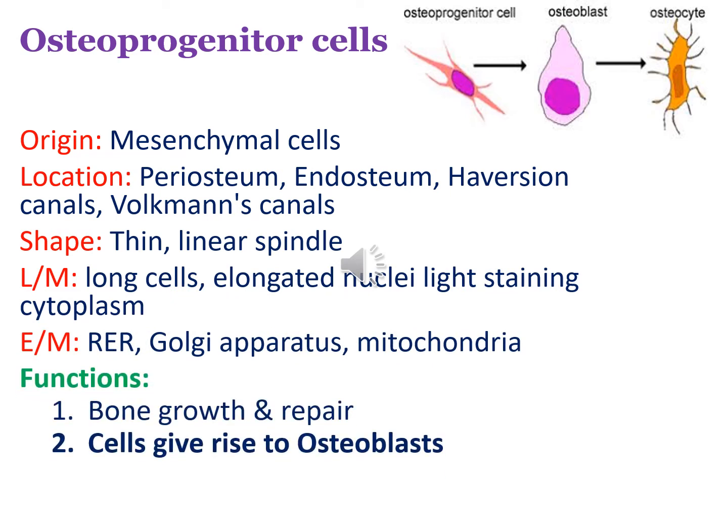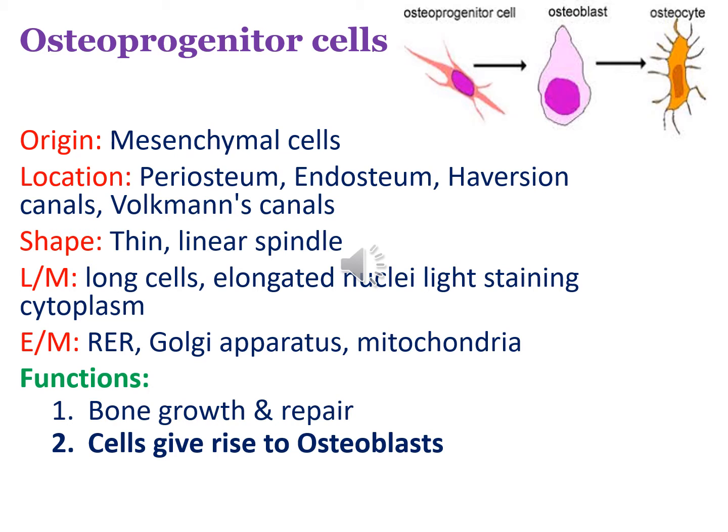So now we are going to discuss each cell in detail. Osteoprogenitor cells. Progenitor means they are going to be the precursors for the other bone cells. They arise from mesenchymal cells. They are located on the outer layer of the bone known as periosteum, and on the inner surface known as endosteum. They line the Haversian canals and Volkmann canals.